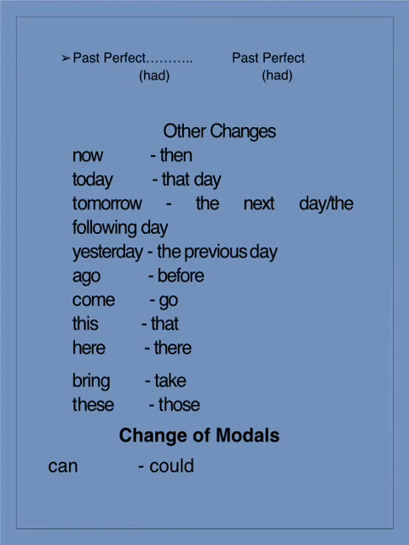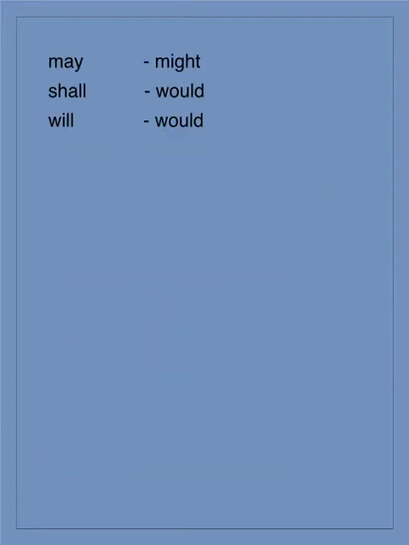There are a few rules concerned with the modals also. If at all the direct speech contains modals like can, then in the indirect form of speech you will make use of could. So can changes into could. Accordingly, modals like may get transformed into might in indirect speech, shall changes into would, and will changes into would.